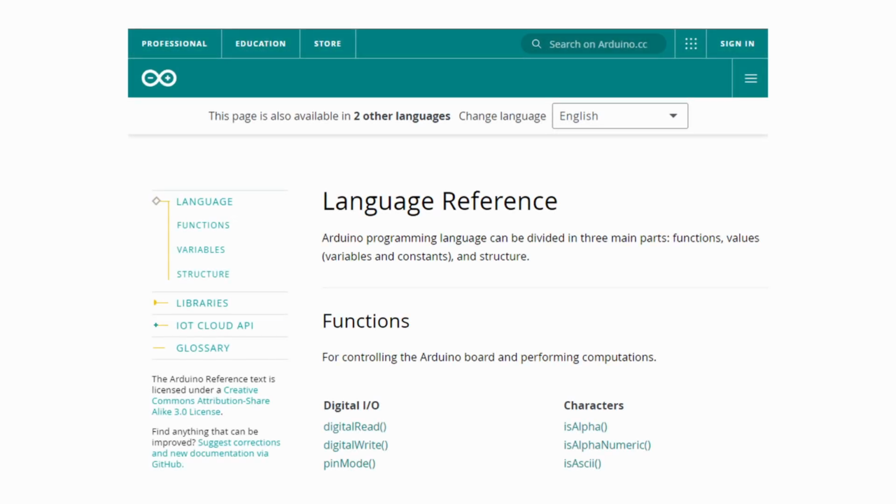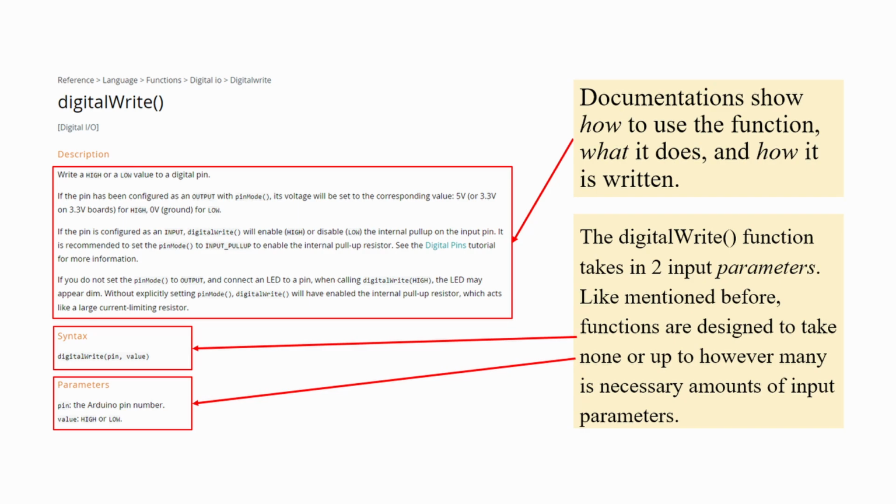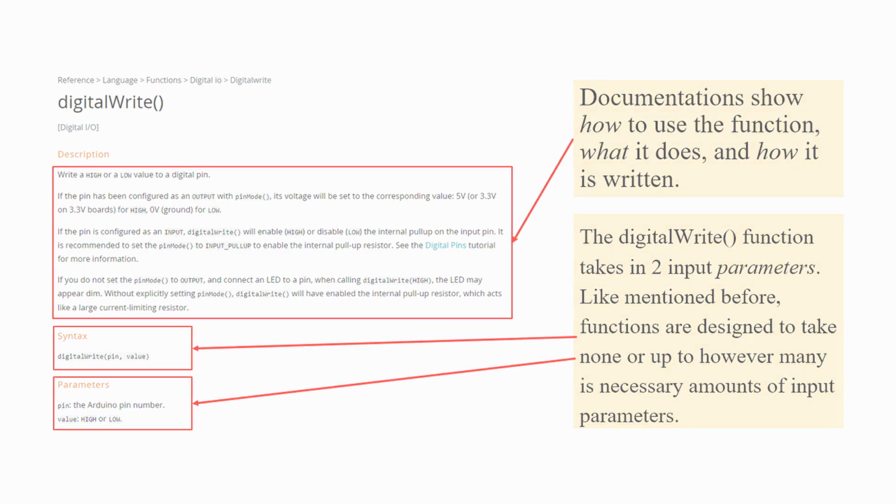Software documentation represents the formal written method engineers and programmers use to describe their products and development processes. Visit the official Arduino website where you can find documentation for functions like pinMode, delay, and digitalWrite. The documentation demonstrates how to use these functions, their capabilities, and proper implementation. For instance, the digitalWrite function accepts 2 input parameters. As previously mentioned, functions can be designed to accept 0 parameters or as many as required.